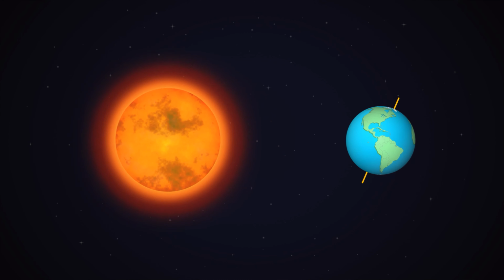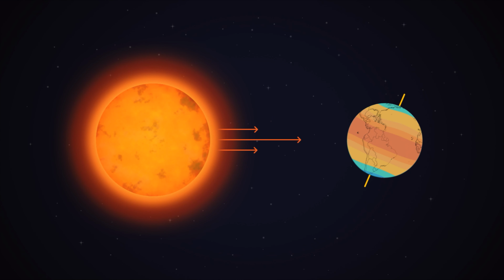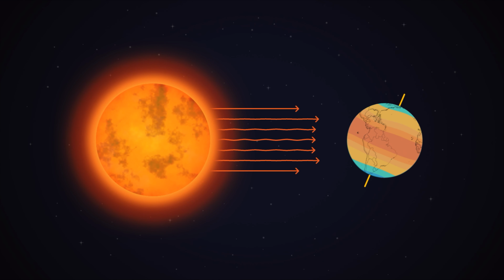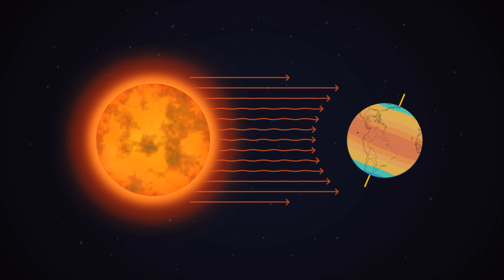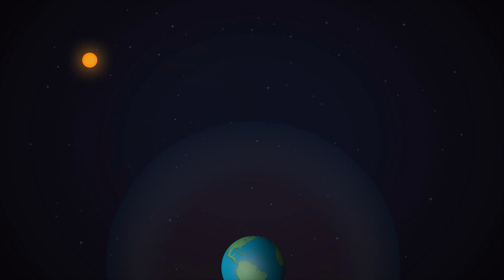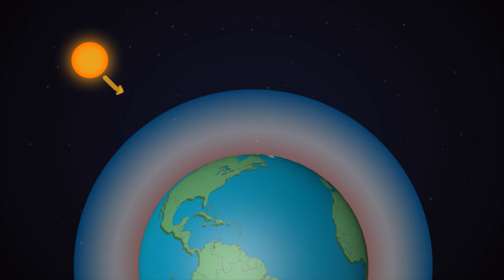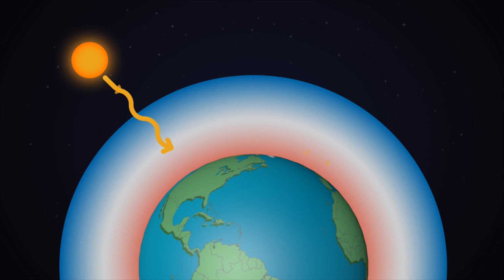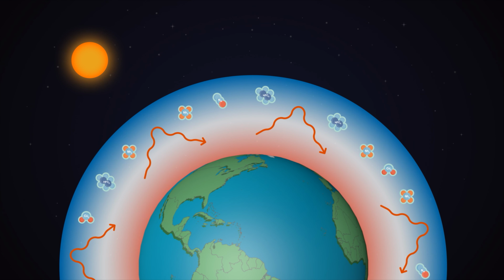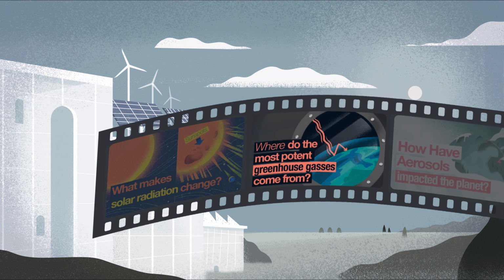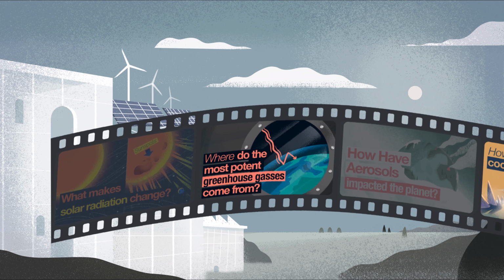Then, the climate system has a series of processes to even out solar heating imbalances. It redistributes heat from the equator towards the poles, and it also balances the incoming solar radiation by emitting heat from the Earth's surface to outer space. How much heat is either retained or released depends on the amount and type of greenhouse gases in our atmosphere. In the next video, we'll talk about greenhouse gases, what they are, where they come from, and how they work.